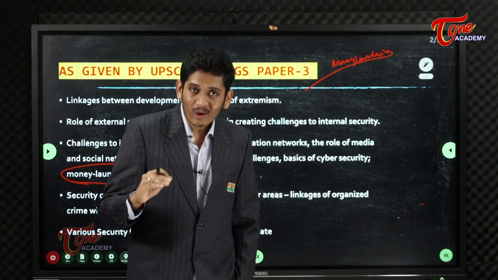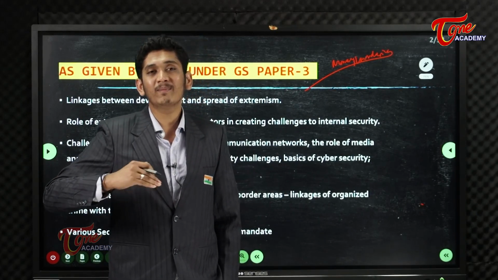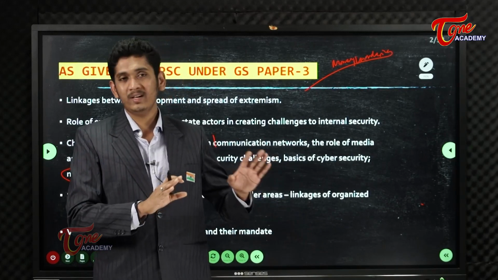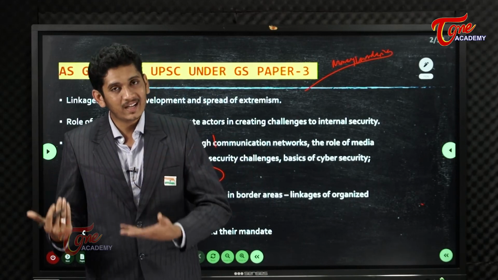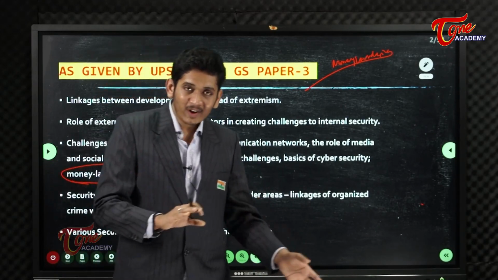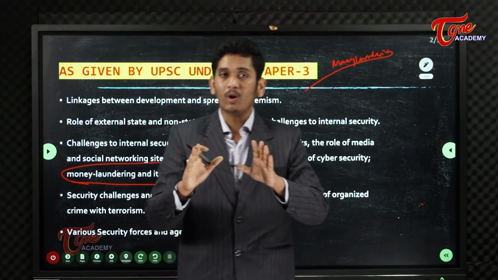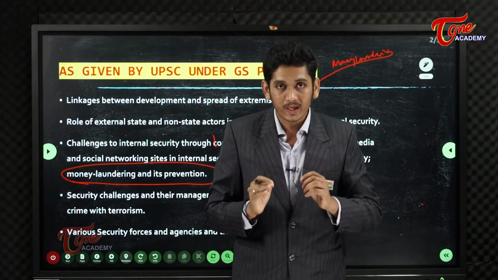Now, you have to show this illegal money as legal money, that I have earned this money not by illegal but by legal means. Then converting this illegal money into legal money is called money laundering.